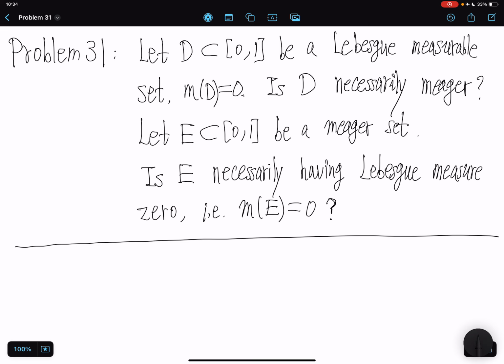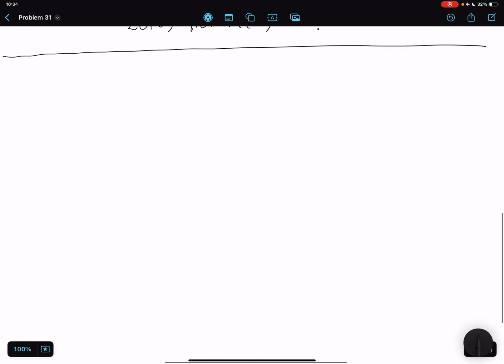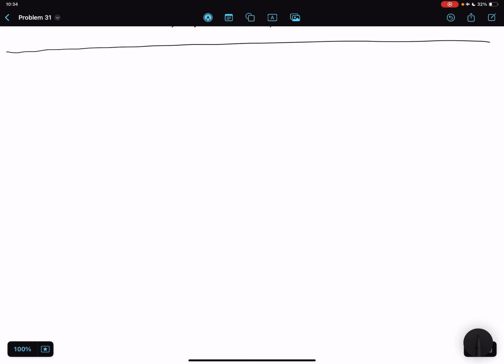If E is a subset of [0, 1] and E is a meager set, is E necessarily having Lebesgue measure 0? Pause the video if you want to work on this problem by yourself. Okay, let's see what the answer is.